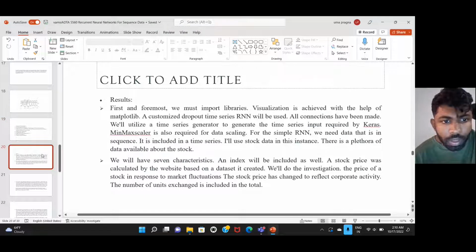Results: first and foremost, we must import libraries. Visualization is achieved with the help of